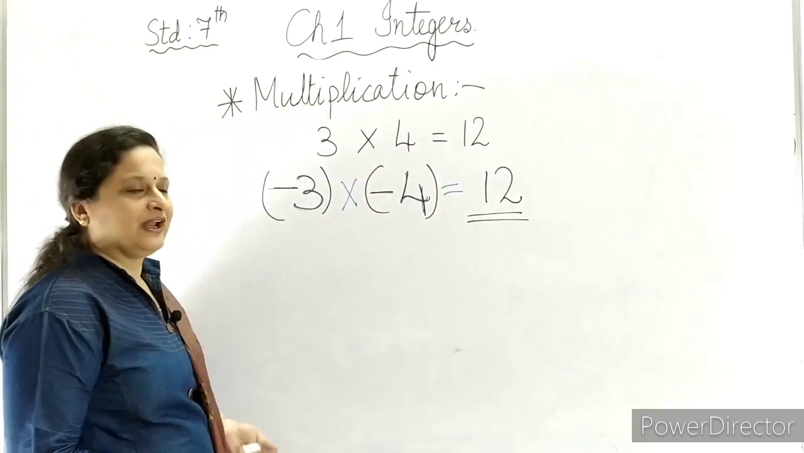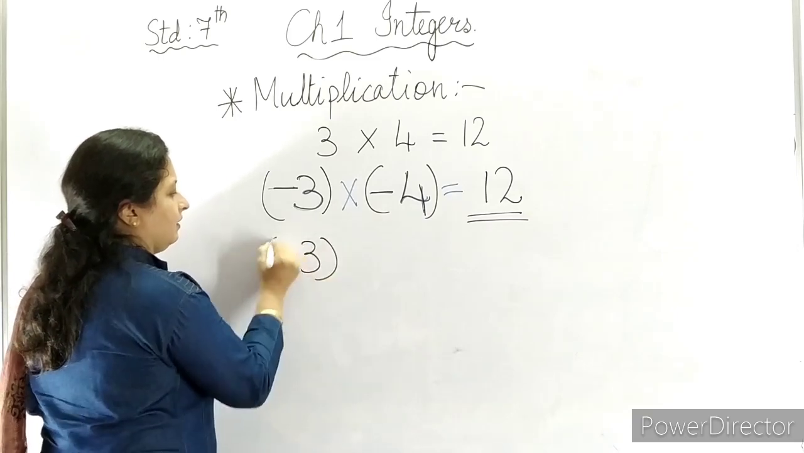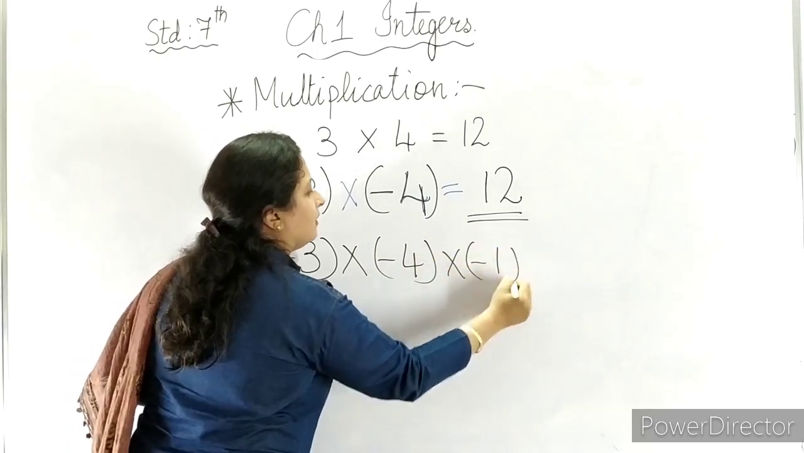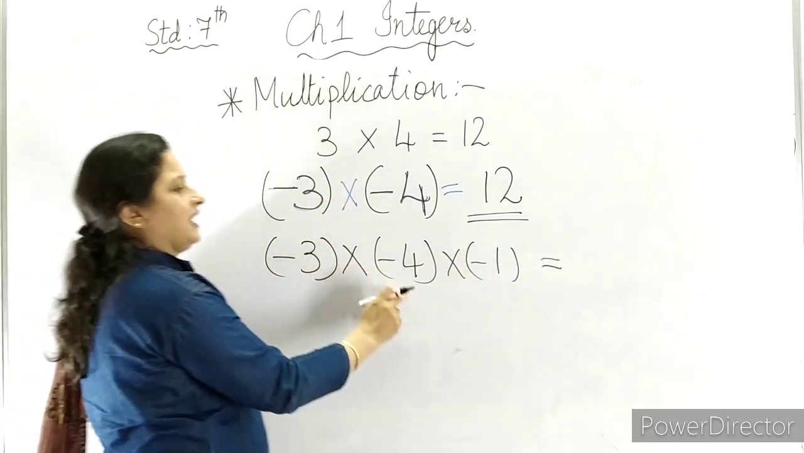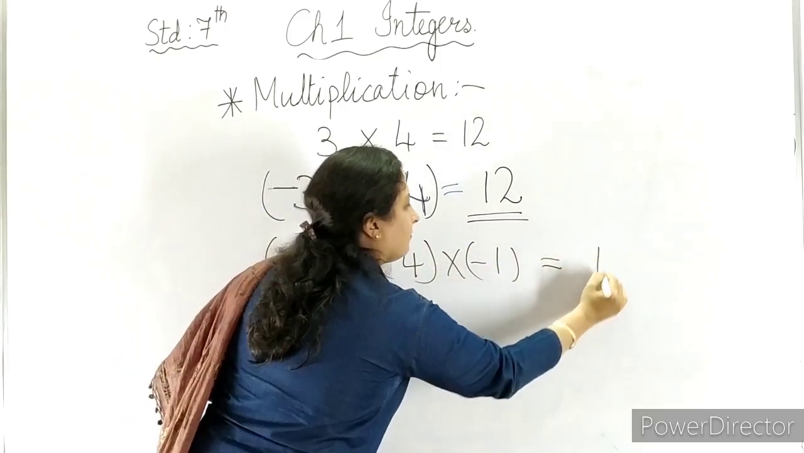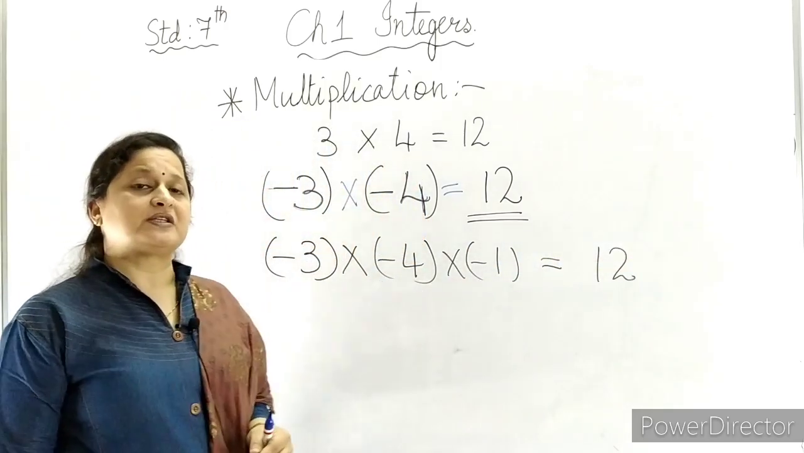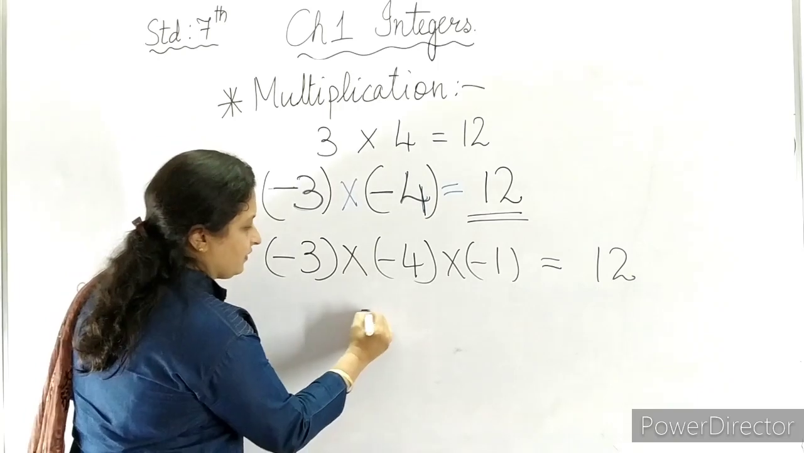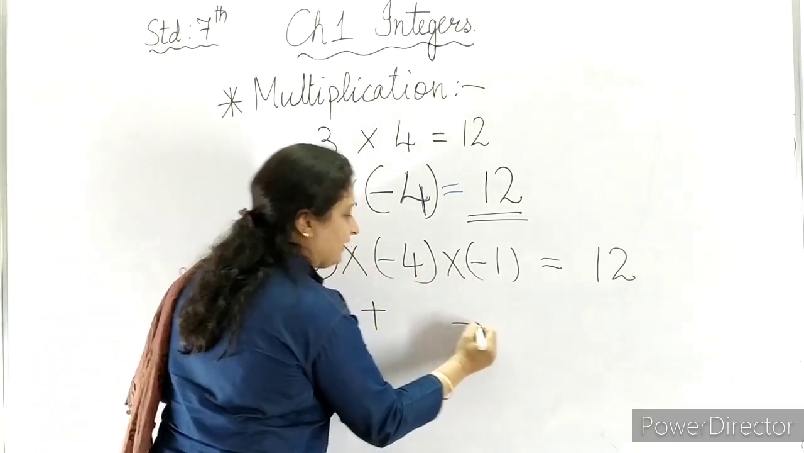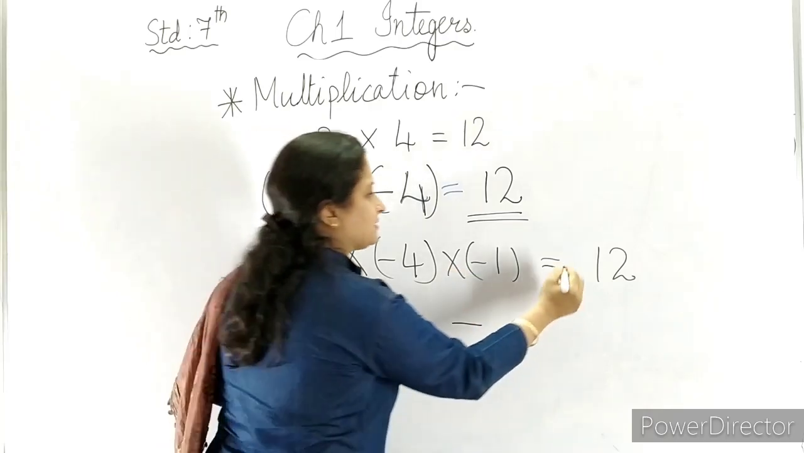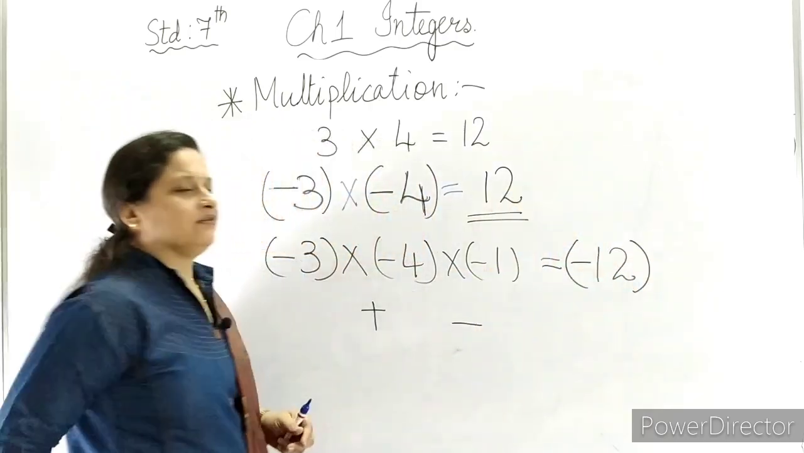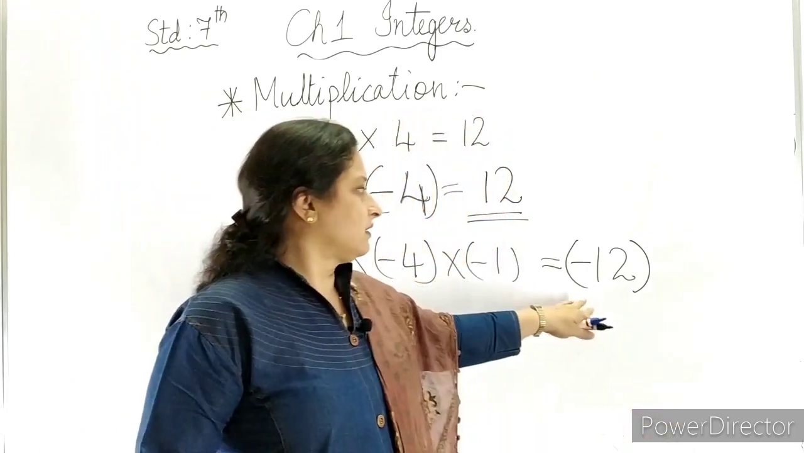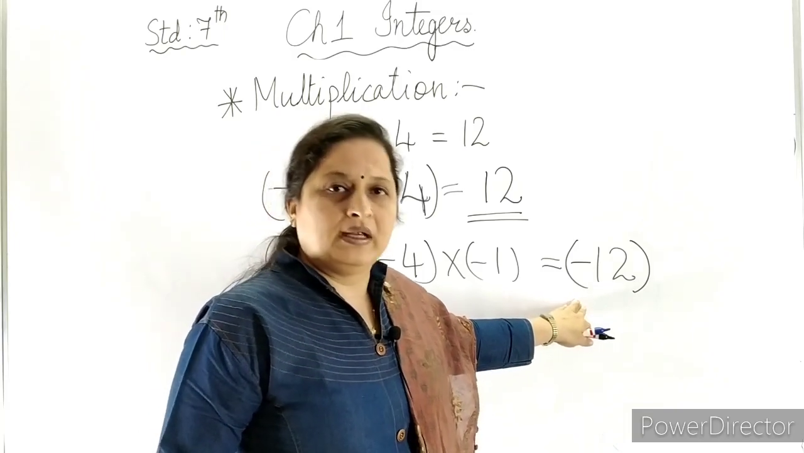Now if we multiply three negative numbers, minus 3 into minus 4 into minus 1. The answer will come 3 4s are 12, 12 1s are 12. But whether this number will be a positive number or a negative number. So minus minus plus. So we got plus over here and minus we are already having. Plus minus minus. So our answer will be negative 12. So when we multiply three negative integers, the product comes to a negative integer.